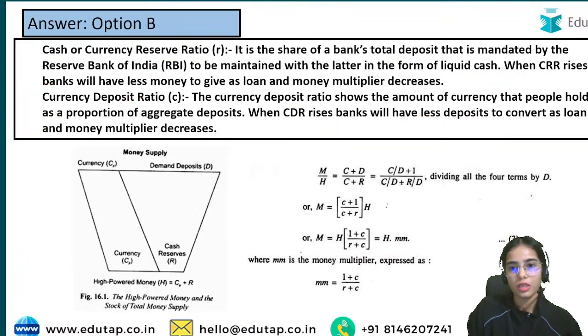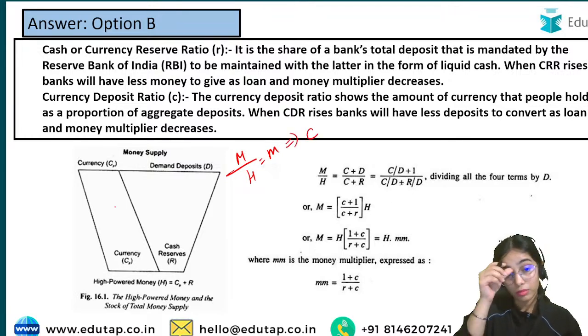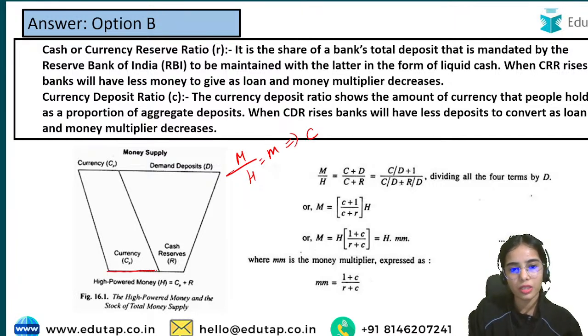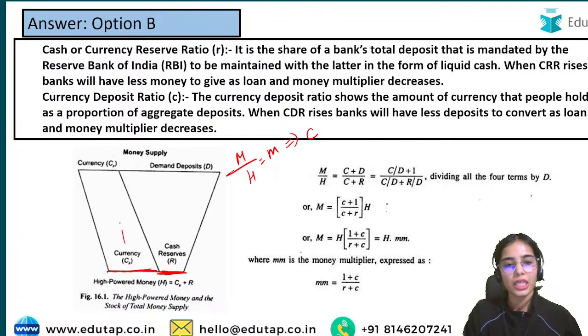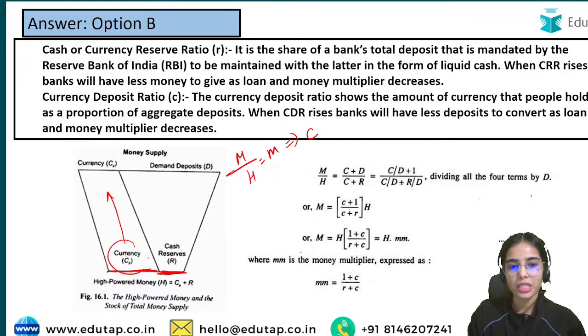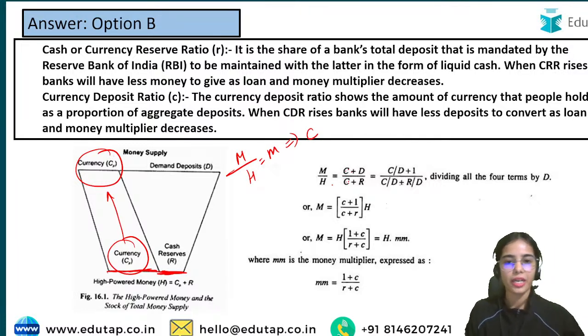Okay, so the money supply upon my high powered money is equal to the money multiplier. So what is money supply? It is the currency with the public plus the total reserves that the banks or the RBI is keeping, because that is the actual money that has been printed. High powered money can now be used to create the money supply. So currency with public is the same in both the money supply and high powered money.